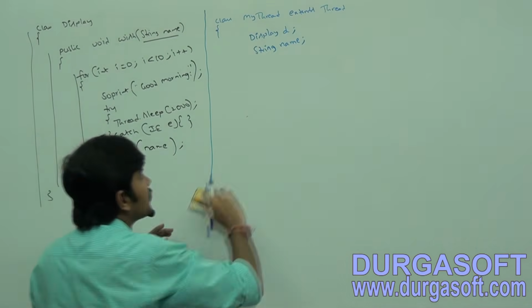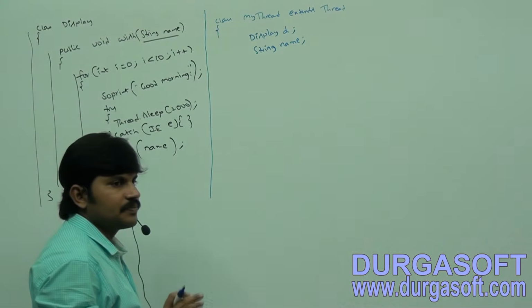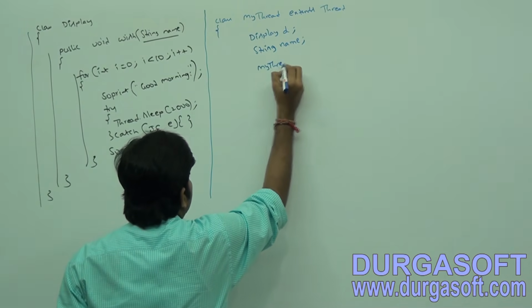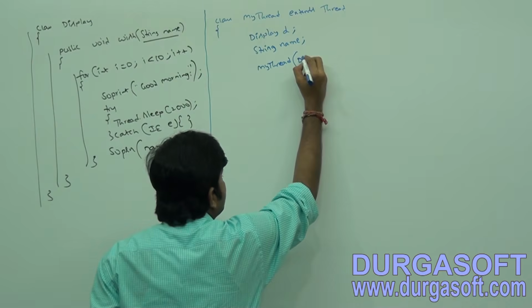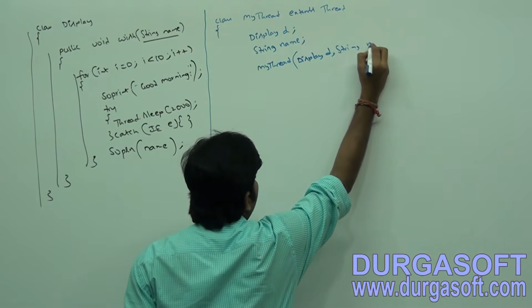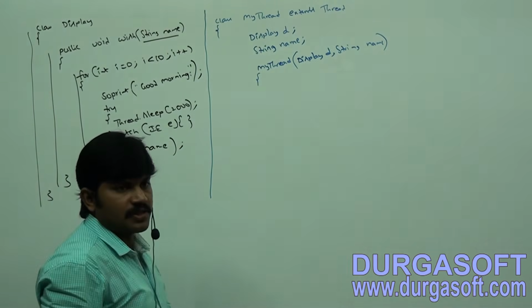Now I also want to keep a MyThread constructor: MyThread(Display d, String name).